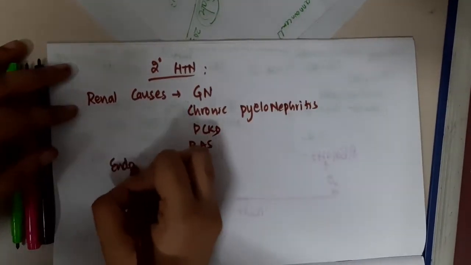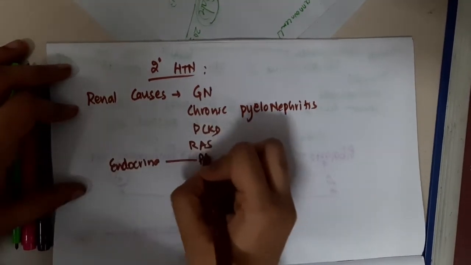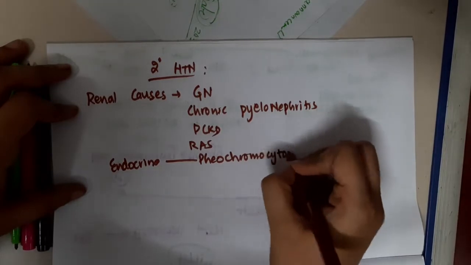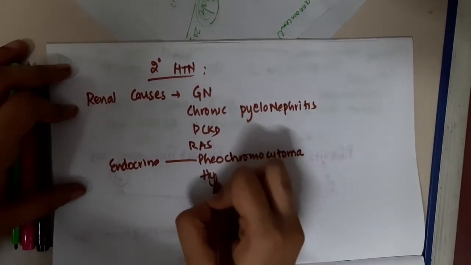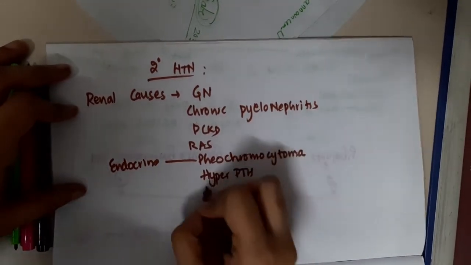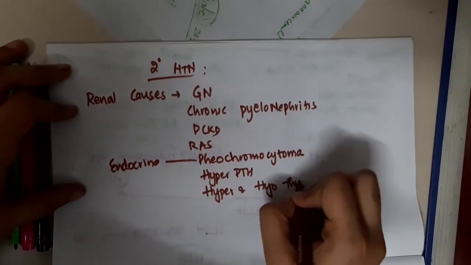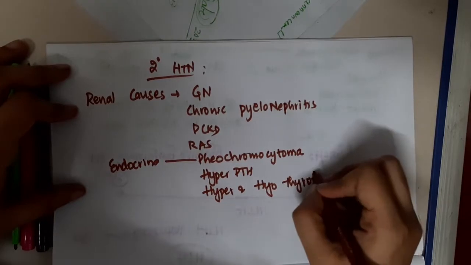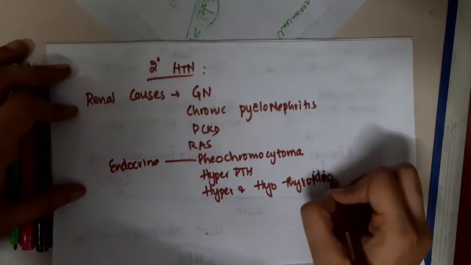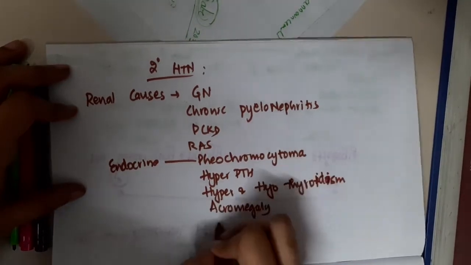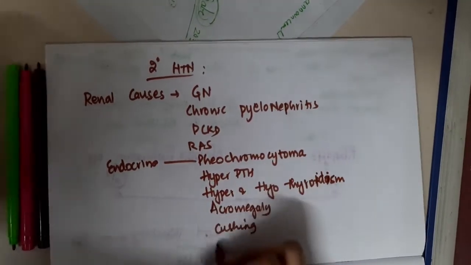Then we have endocrine causes, which include pheochromocytoma, hyperparathyroidism, hyper and hypothyroidism, acromegaly, Cushing syndrome and even Conn syndrome.